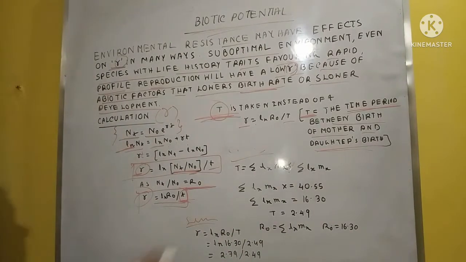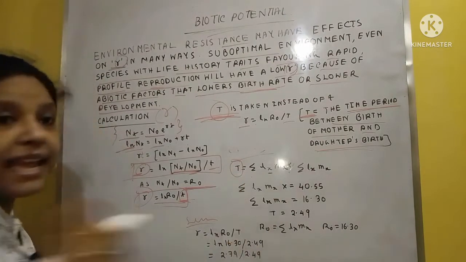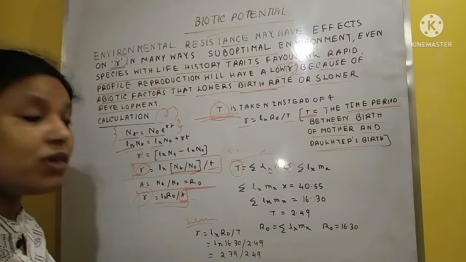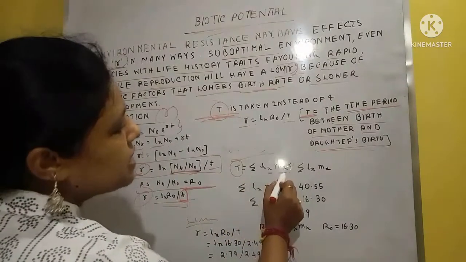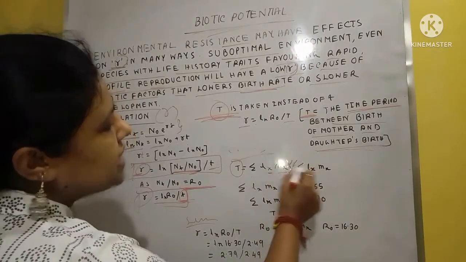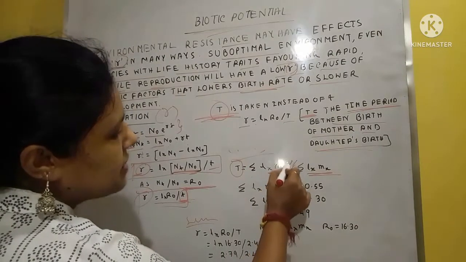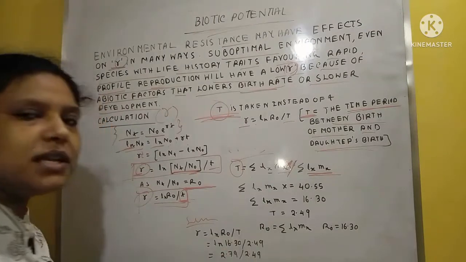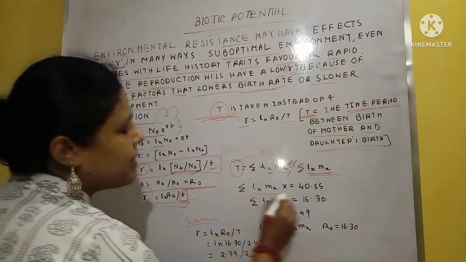Here, how do we calculate the capital T? Capital T equals summation of Lx mx into x, divided by summation of Lx mx. I already discussed Lx and mx in my previous video; you just check what Lx and mx are in the life table. Here, summation of Lx mx into x by summation of Lx mx.